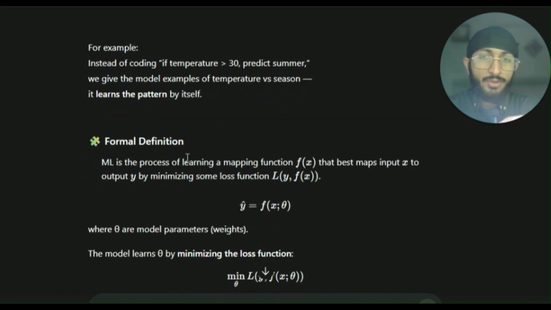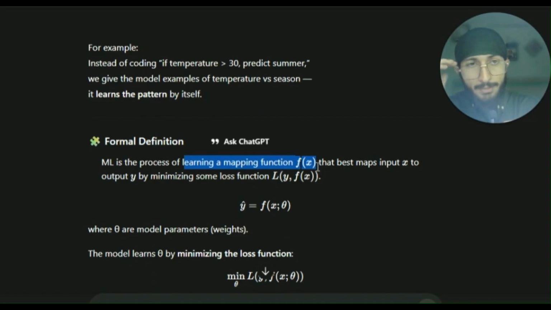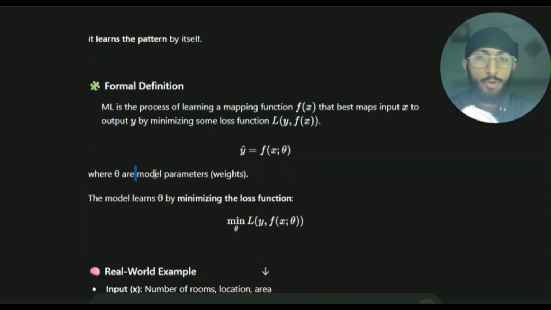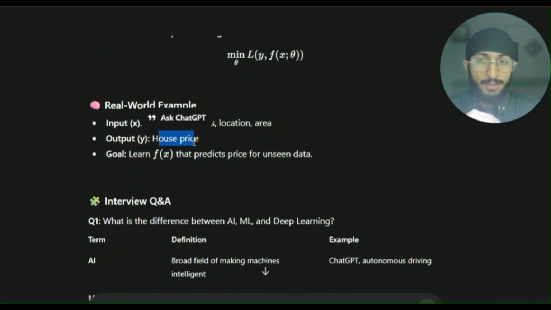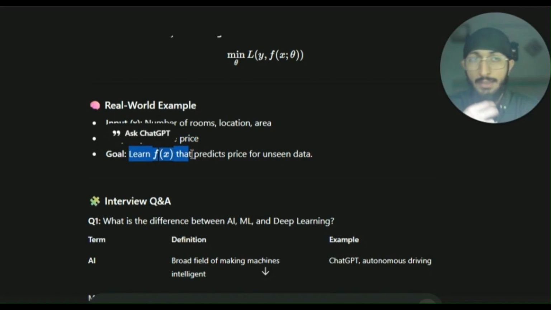Now, the formal definition is: ML is the process of learning a mapping function f(x) that best maps input x to an output y by minimizing some loss function L(y, f(x)). Theta here stands for model parameters or the weights. The model learns theta by minimizing the loss function, that is, the minimum of L(y, f(x, theta)). A real world example would be input x: number of rooms, location or area; output y is the house price, and the goal is to learn f(x) that predicts price for unseen data.